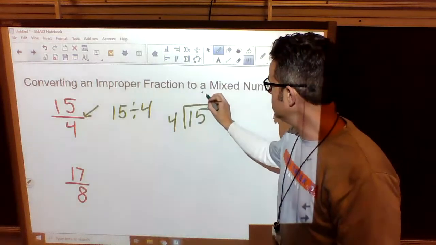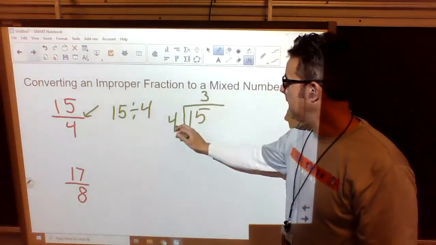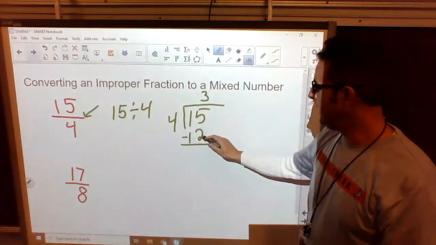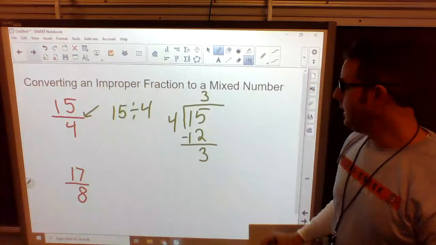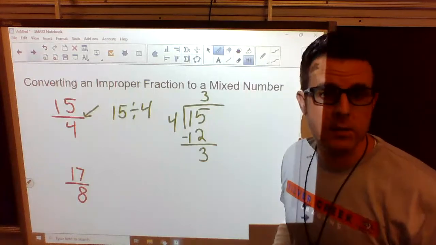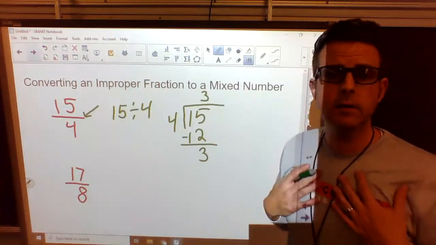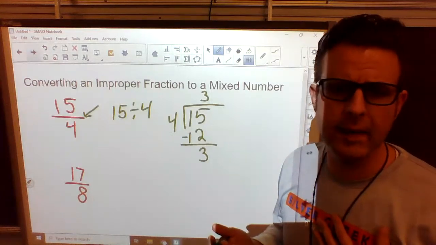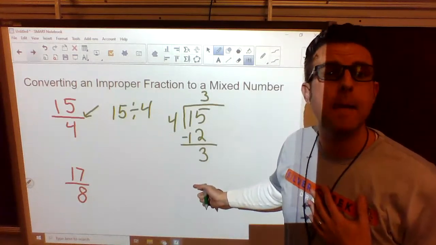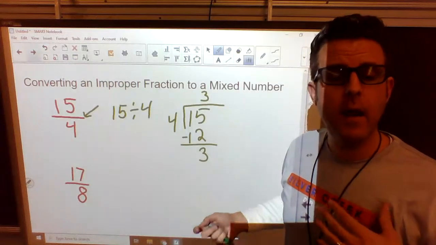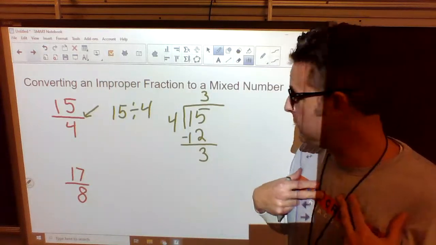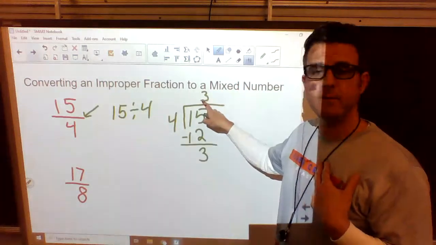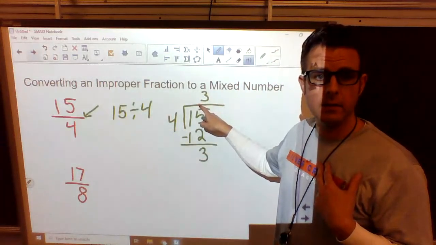So I'll put my 3 on top. 3 times 4 is 12. I'm going to subtract. 15 minus 12 is 3. Now, normally we would put remainder 3. But we're dealing with fractions. We don't have remainders. Well, we do, but we don't call them remainders. These are remaining pieces. These are pieces that we have left over of the 15 that we started with after we have made 3 whole pies.